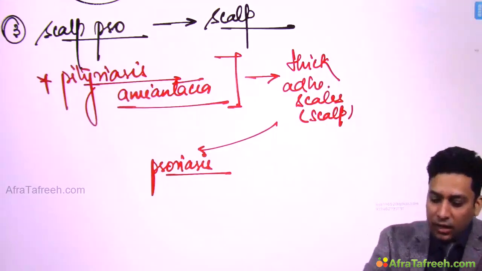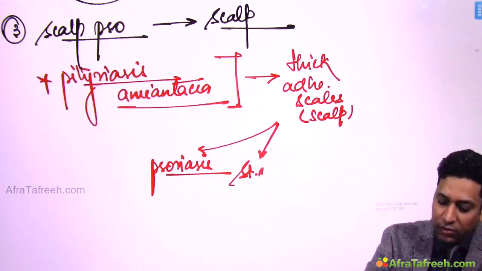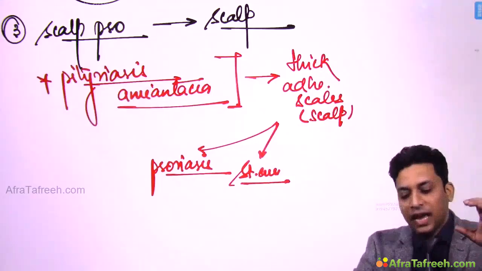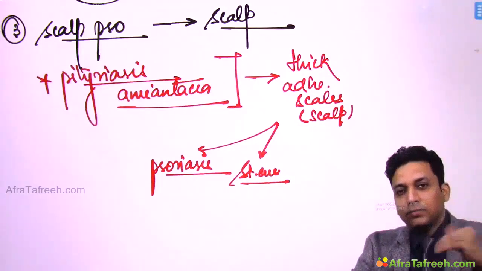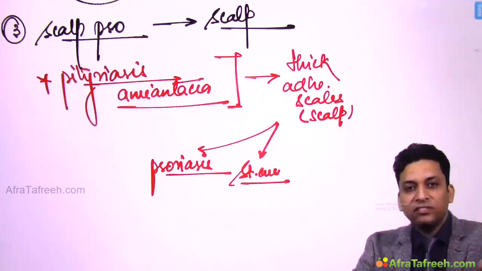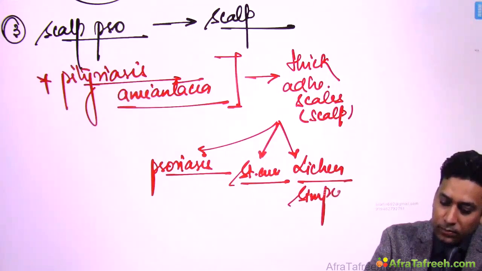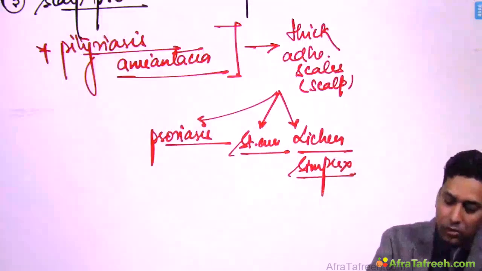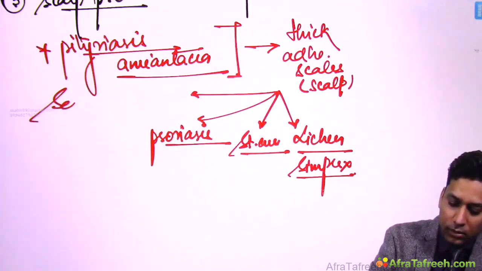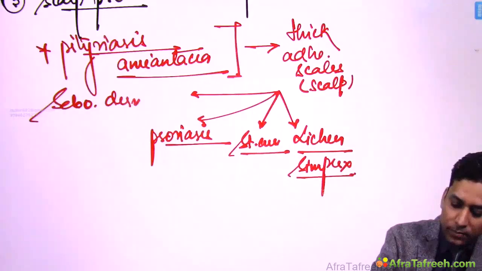A similar condition can occur with Staph aureus infection. Sometimes a lot of crusting occurs, and the underlying cause might be Staph aureus, but the patient presents with thick adherent scales. Similarly, a patient can present with such a presentation in lichen simplex and also in seborrheic dermatitis.